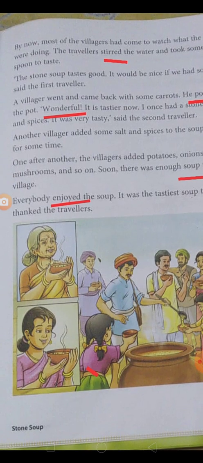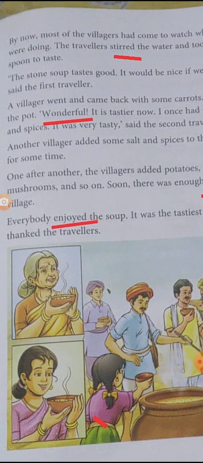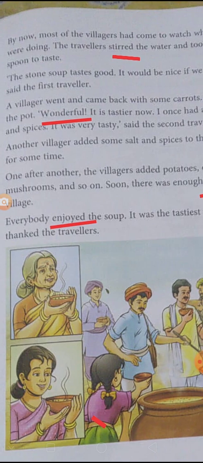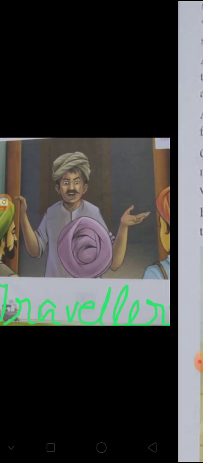the villagers were again talking, if we have some salt and spices, then our soup will become even tastier. So another villager added some salt and spices to the soup. This went on for some time. One after another, the villagers added potatoes, onion, cabbage, mushroom, and so on. So soon there was enough soup for the entire village. Everybody enjoyed the soup. It was the tastiest soup they ever had.